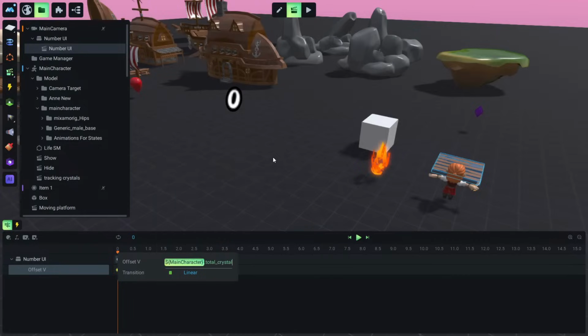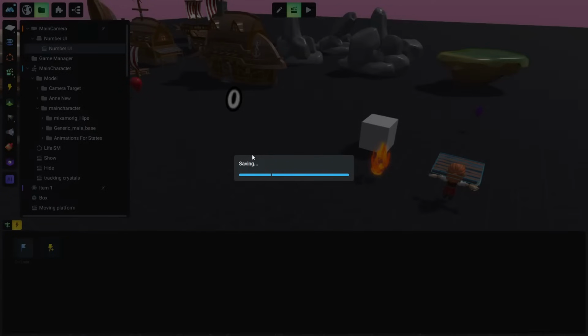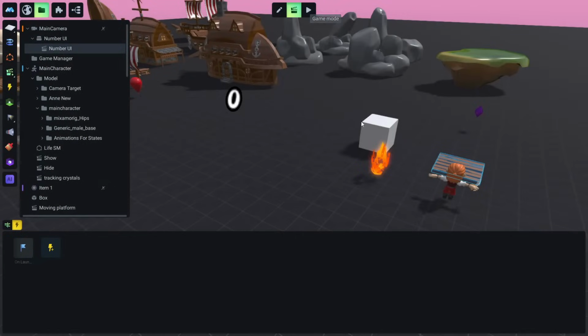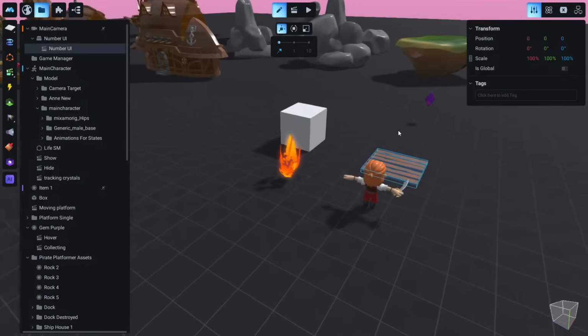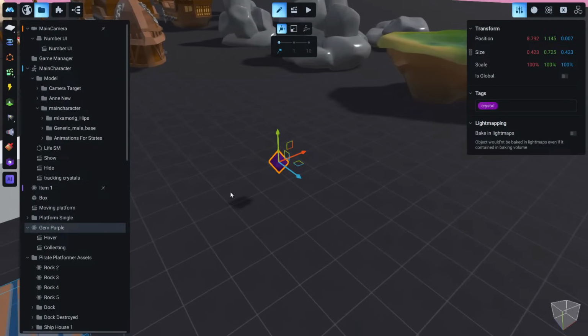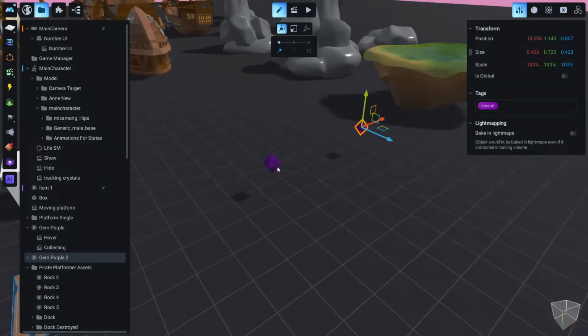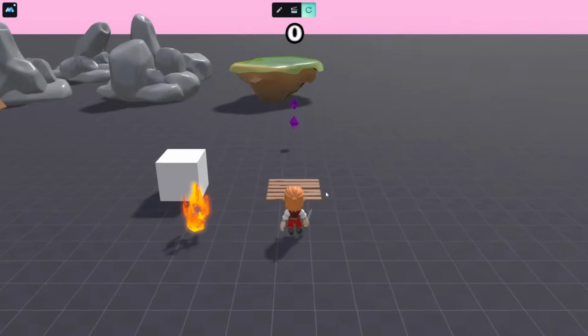And because we want the 1/10 of this texture, I will multiply this by 0.1. Okay, because we want the 1/10 of this, and we loop this again, and we want this to play in the beginning of the game and play forever. So now if we actually let me duplicate this crystal, so we have 2 crystals at least. Okay, and I will drag this crystal around here, and you see this crystal also contains this tag now, so we don't have to do anything.